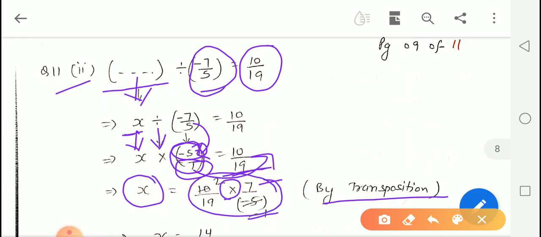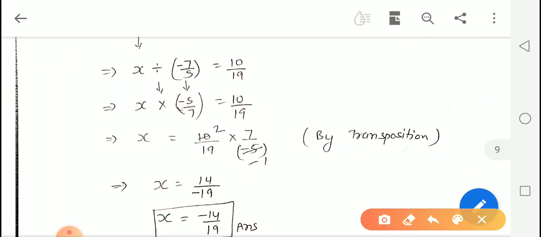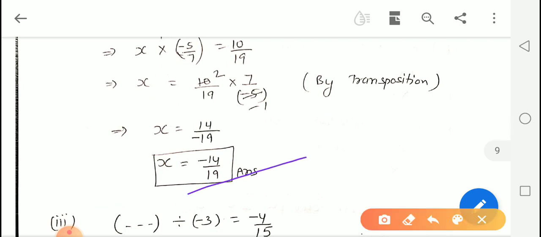Now we will cancel down. 5 1s are 5 and 5 2s are 10, and we will multiply numerator by numerator. 2 7s are 14 and 19 into 1 is 19 only. Here the denominator has a negative sign, so we will make it positive by multiplying its numerator and denominator by negative 1 mentally, and here is our answer.